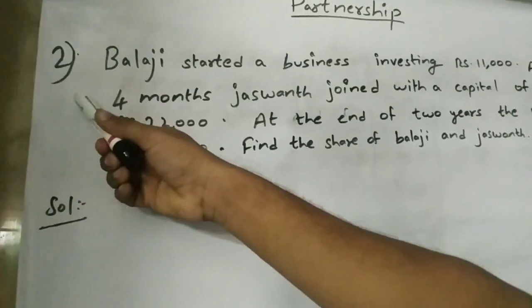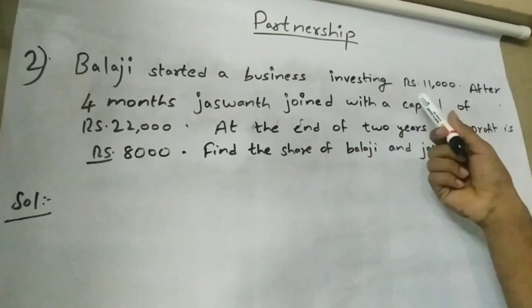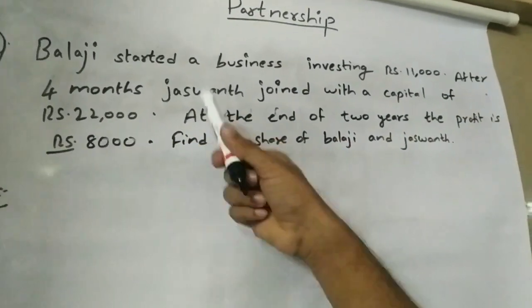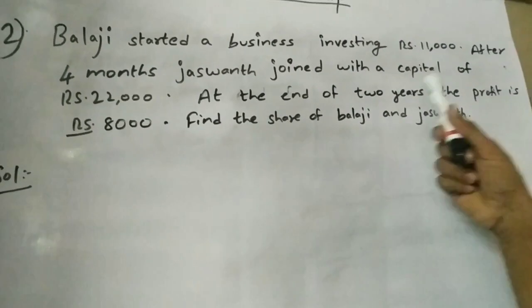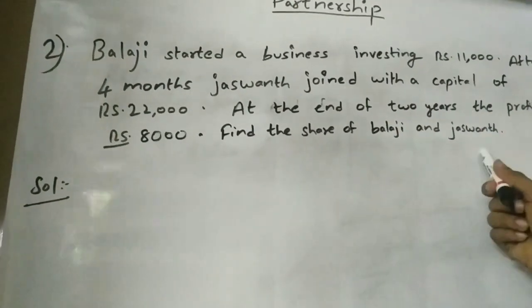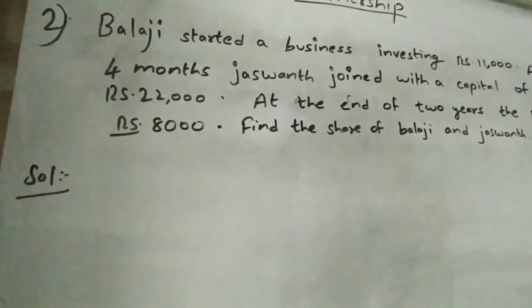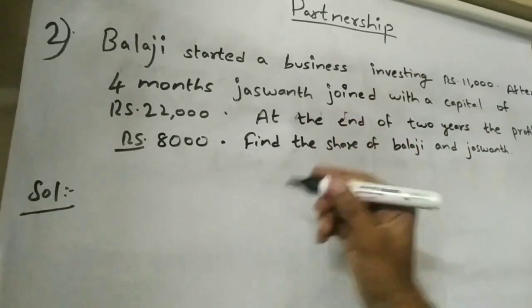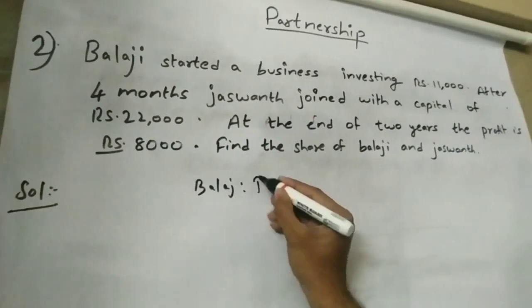In the second example, they have given us: Balaji started a business investing 11,000 rupees. After 4 months, Jashwant joined with a capital of 22,000. At the end of 2 years, the profit is 8,000. Find the share of Balaji and Jashwant. So first we have to find the ratio of their investments, Balaji to Jashwant.